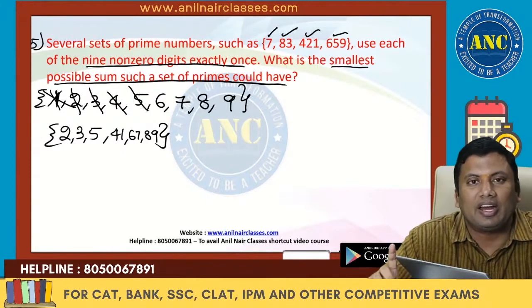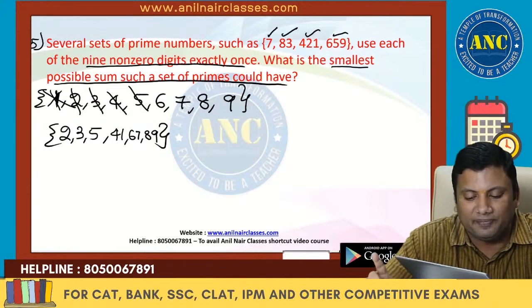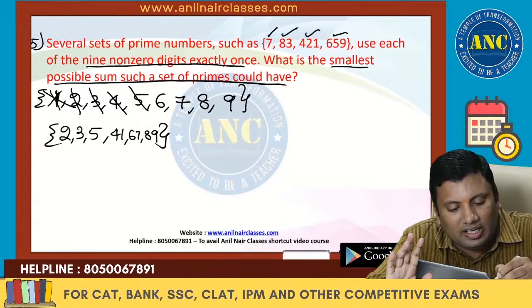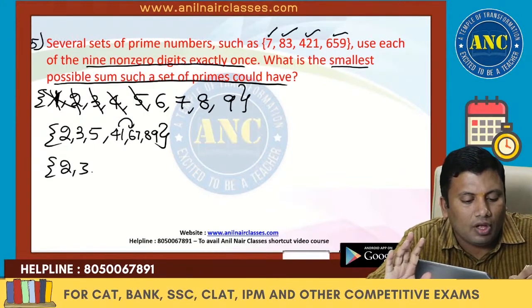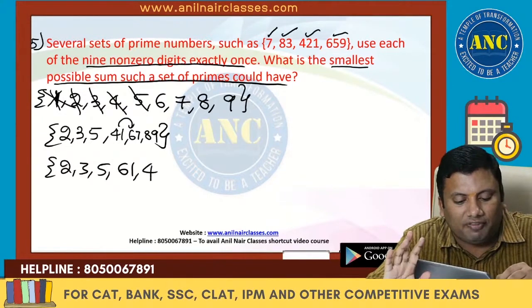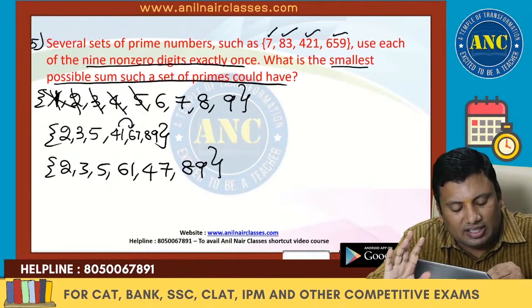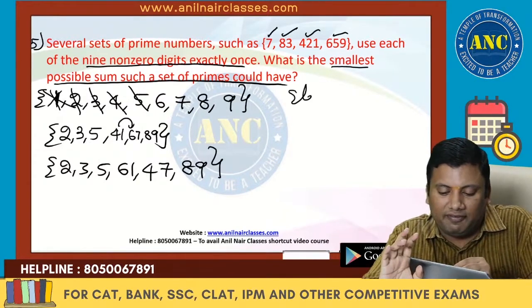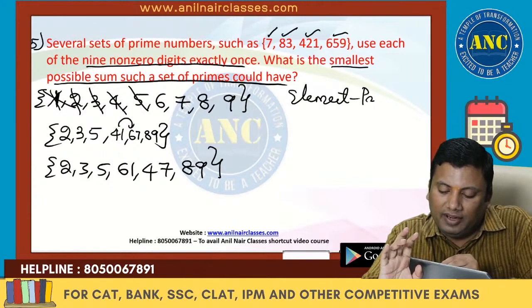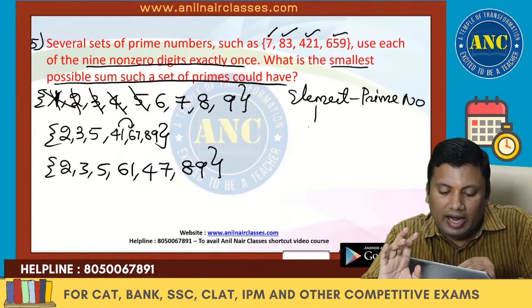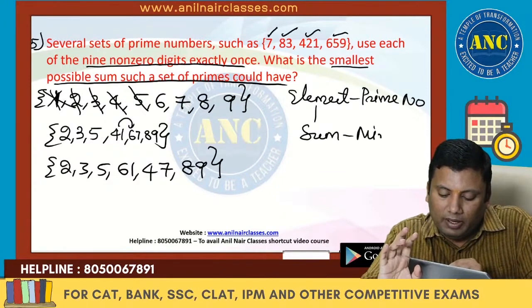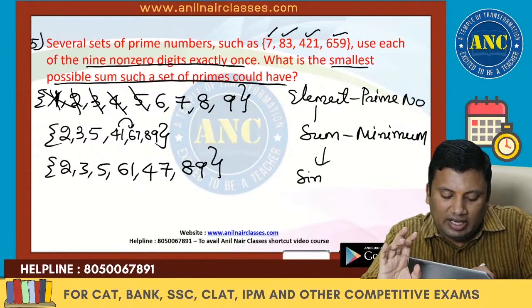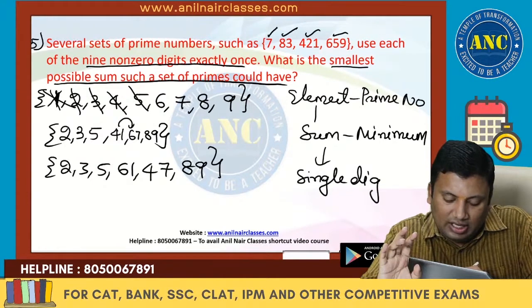With 2, 3, 5, I cannot take single digit 4, 6, 8 or 9. Can I take single digit 7? That also we will take as a case. If 4 and 6 are interchanged: 2, 3, 5, 61, 47, 89. Still 61 is a prime number, 47 is also a prime number. Sir, because I am taking every element in the set as a prime number, and the sum should be minimum, it should start with single digit prime numbers.